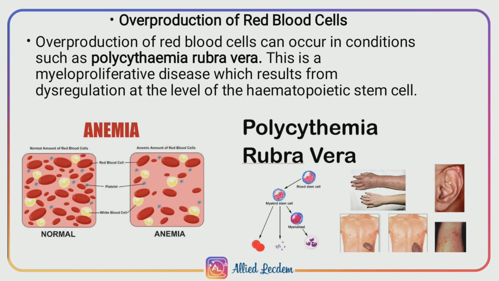It is a myeloproliferative disease which results from dysregulation at the level of hematopoietic stem cells. When there is more stimulus in the hematopoietic stem cell, it may result in more proliferation and production of RBC, which leads to polycythemia rubra vera.